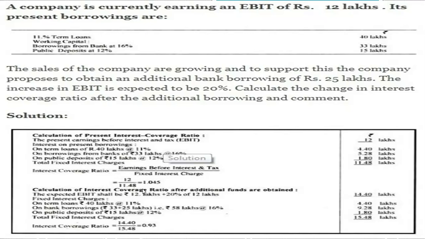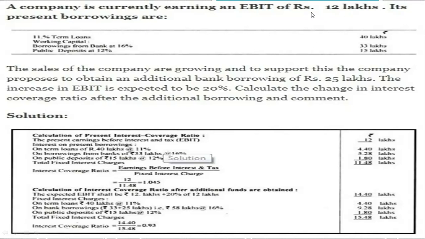Looks like a favorable position. Not the most favorable, but a favorable position. At least your earnings are capable of settling the interest. Clear up to this point? And you are going to calculate the same after additional funds are obtained. In case I take this 25 lakhs extra borrowing from the bank, what do I get? 20% increase in the EBIT.